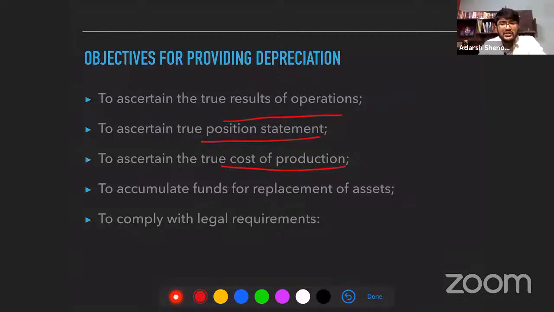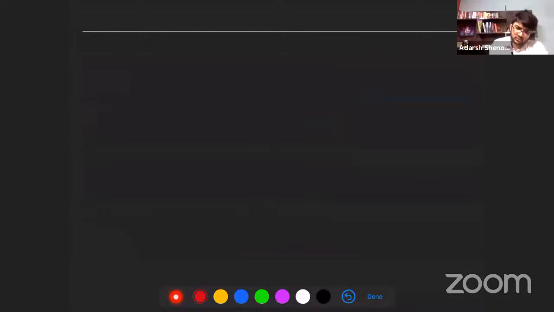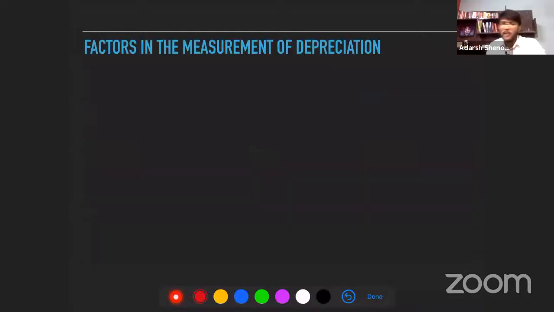And also it helps you get an idea about the amount that you have to keep aside when the asset is getting older. When the book value keeps on reducing, you will know that the value of the asset is coming down. We should start collecting funds to get a new asset. As the asset's book value keeps on reducing because of depreciation, you get an idea about it. Then legal requirements. It's compulsory to charge depreciation as per the Companies Act also.